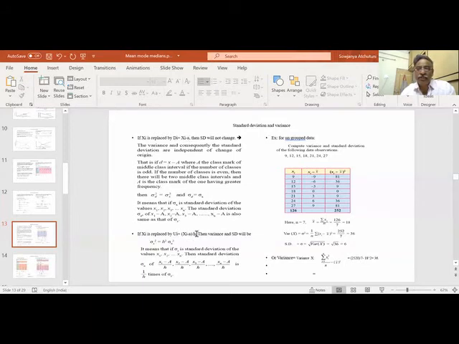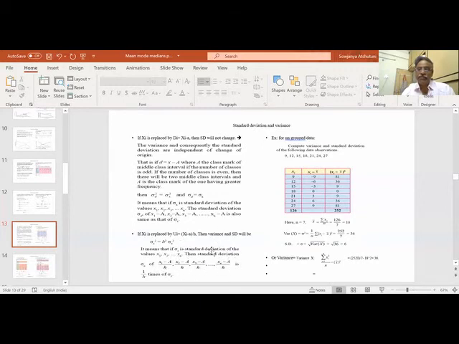Now we have done it by h also in the mean method. Ui is defined as xi minus a divided by h. In such a case, sigma x square is equal to h square sigma u square. So we'll find sigma u square and multiply with h square to get sigma x square. Here u is x1 minus a by h, x2 minus a by h, x3 minus a by h. These are u1, u2, u3, u4. Then we'll substitute in sigma fi u square by n minus u bar square.